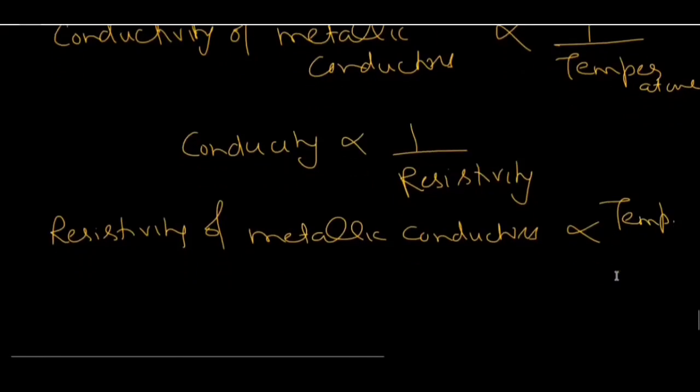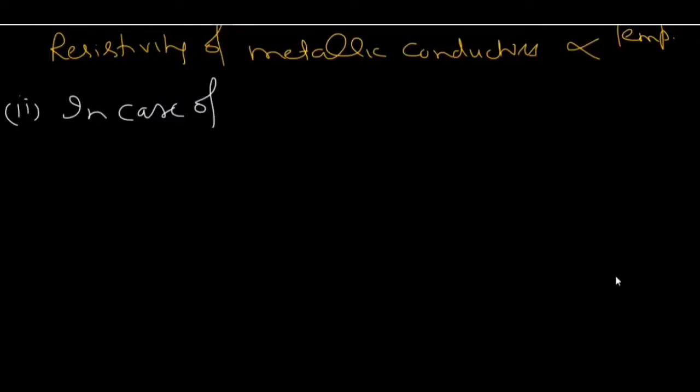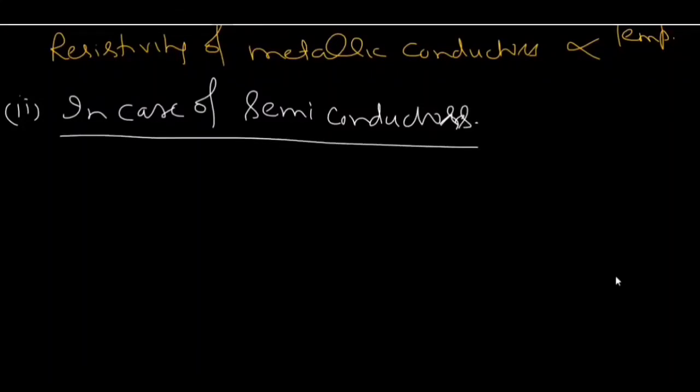Second is the effect of temperature on the conductivity of semiconductors. In case of semiconductors, now what will happen if we increase the temperature?